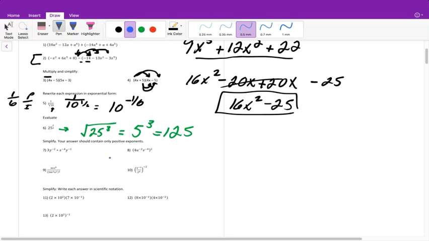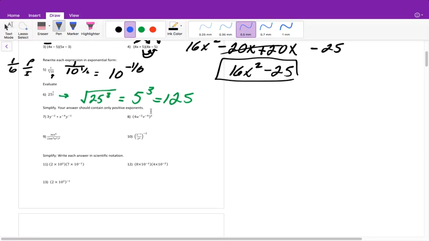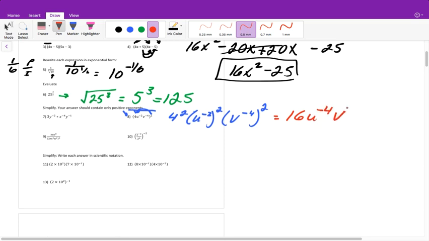All right, I will pick this one to go through, number 8. So first we need to distribute the square to every single term inside of that parentheses. So it becomes 4 squared times u to the negative second power squared times v to the negative fourth power squared. So 4 squared is 16. And remember, power to a power we multiply, so it's u to the negative 4 and v to the negative 8. We cannot leave these as negative exponents, so we need to rewrite these as their reciprocals. So it becomes 16 over u to the 4th power, v to the 8th power, and that is your final answer.